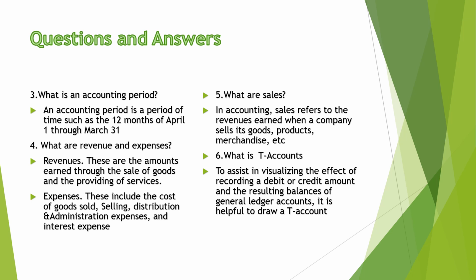What is T accounting? My dear friend, earlier we had the ledger. We summarize the accounts in the form of a ledger. In the ledger there are two sides, debit side and credit side. That is called the T shape of accounting, because on the right hand side we write the credit, and on the left side we give the debit. So it helps in visualizing the effect of recording a debit and credit amount, resulting in the balance of the general ledger.